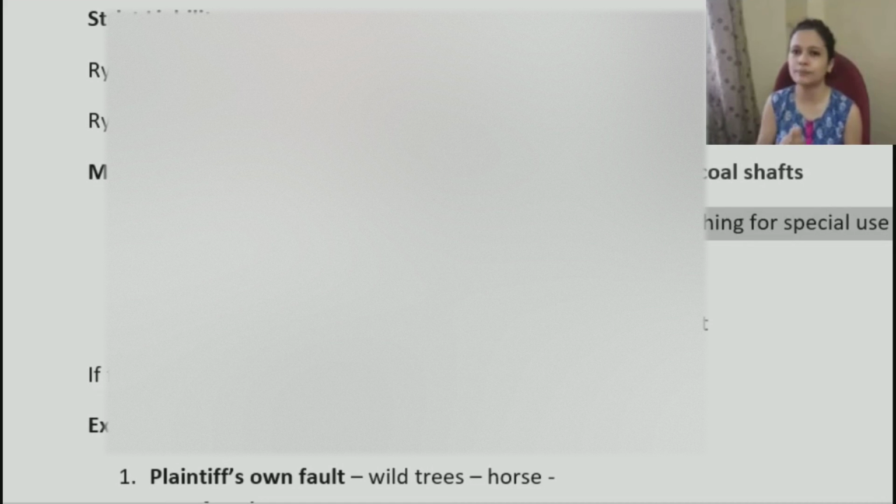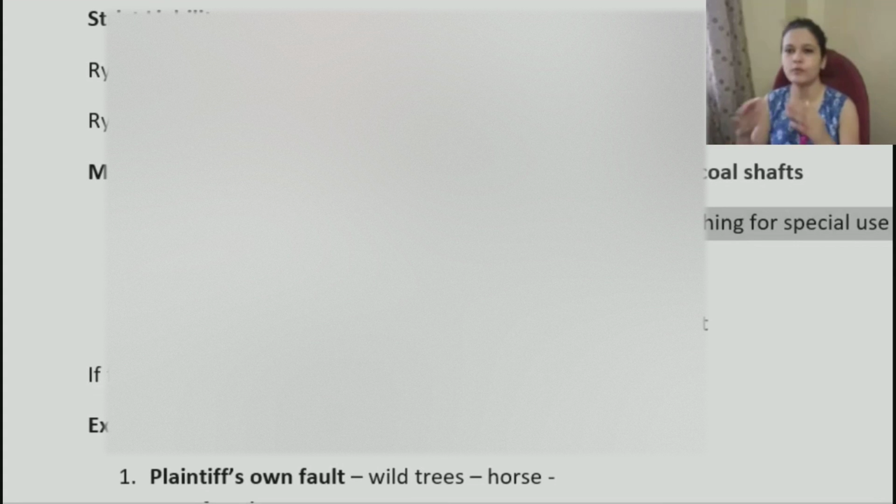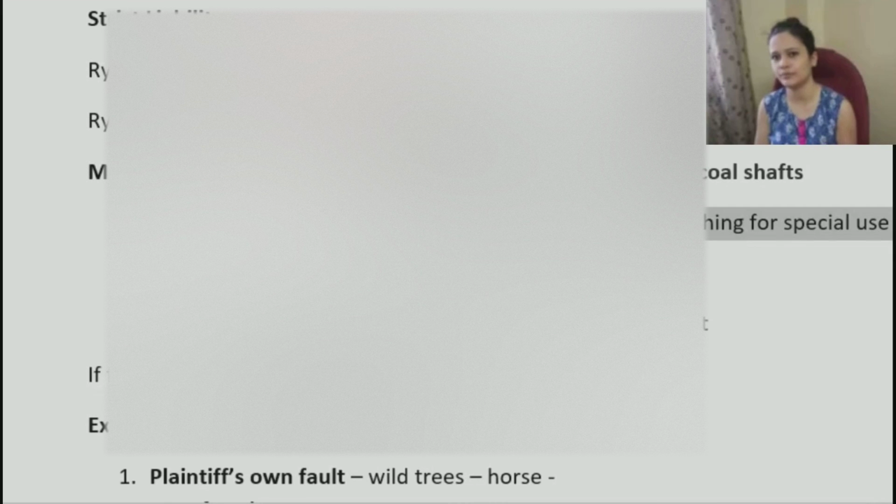Ideally, you would not be storing that much water for your regular consumption, but you were storing so much water that it is considered a non-natural use of land, right? In that case, the person would be held liable. Secondly, it should escape. If the water is within your premises and your neighbor jumps into that water, you would not be responsible. But if it escapes from your premises, only in such a case would you be held liable, right?